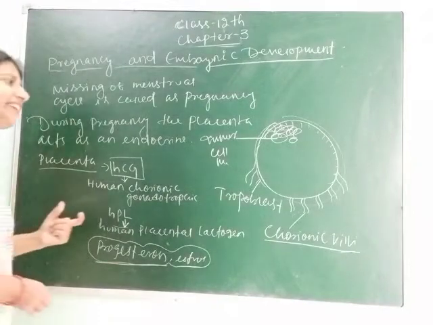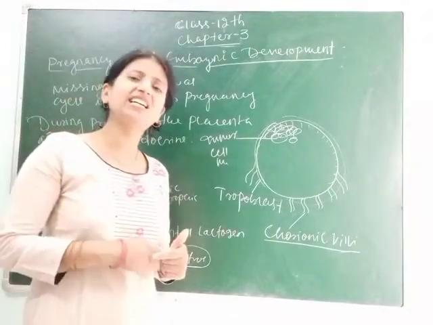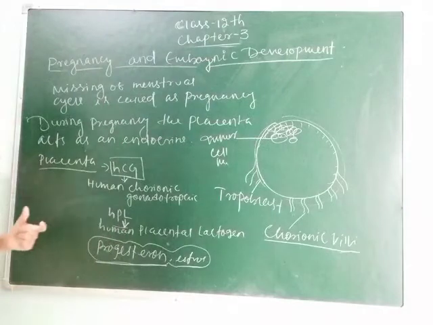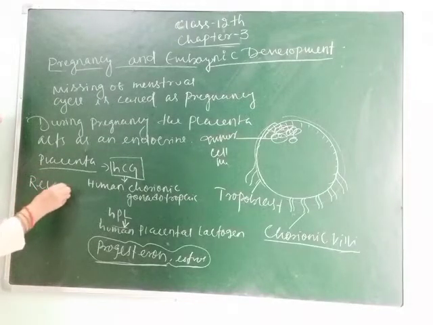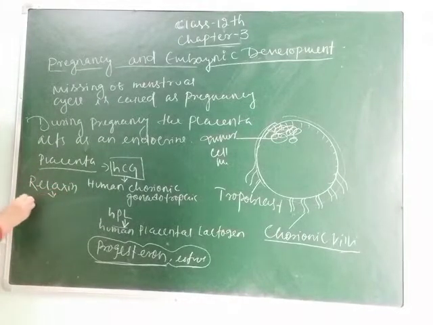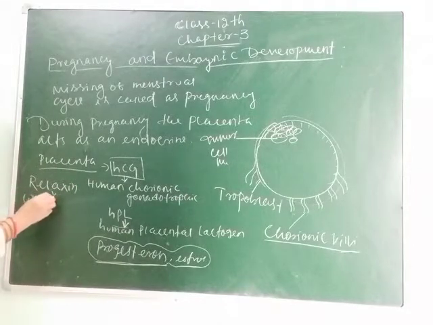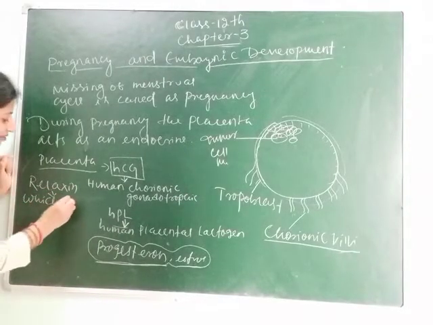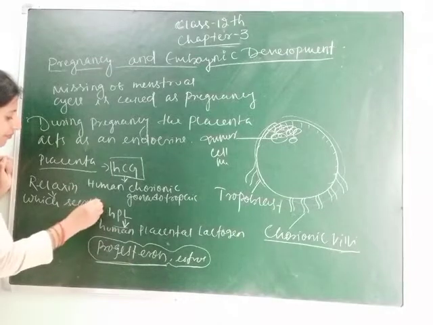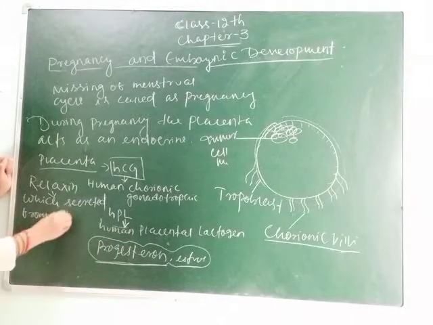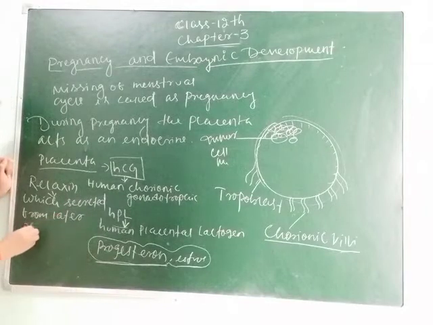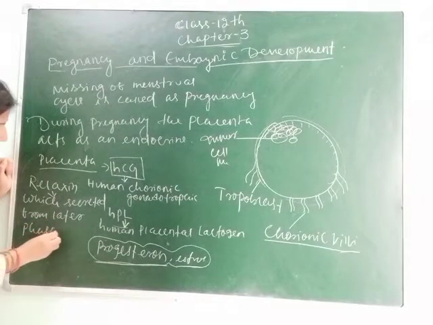Another hormone secreted from the placenta in the latter phase, or we can say from the ovary in the latter phase, is called relaxin. Clear students? Relaxin. Relaxin is the hormone which is secreted from the latter phase of pregnancy, and it helps in